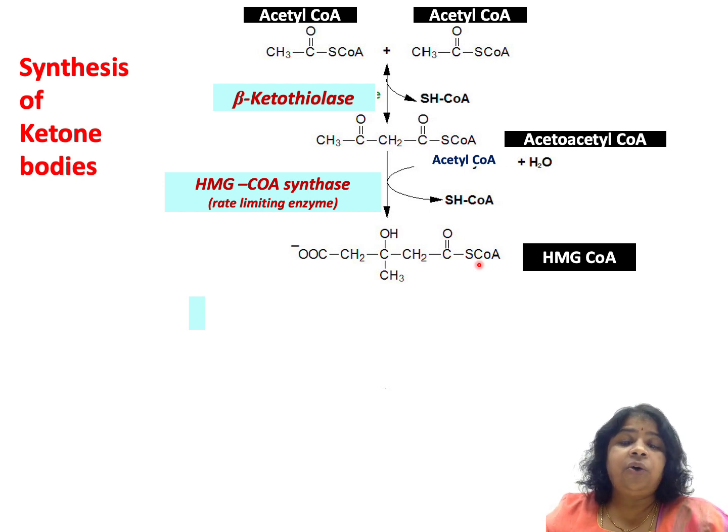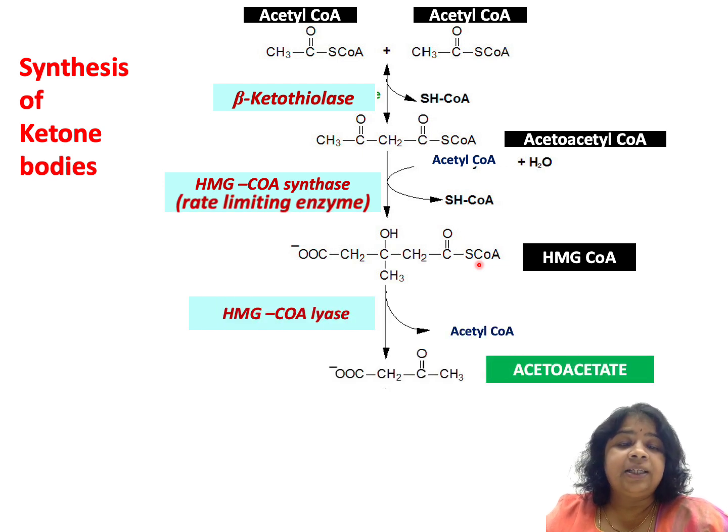HMG-CoA is now cleaved by HMG-CoA lyase, and one acetyl-CoA molecule is released to give acetoacetate. So HMG-CoA breaks down to give acetoacetate. This acetoacetate is the primary ketone body.